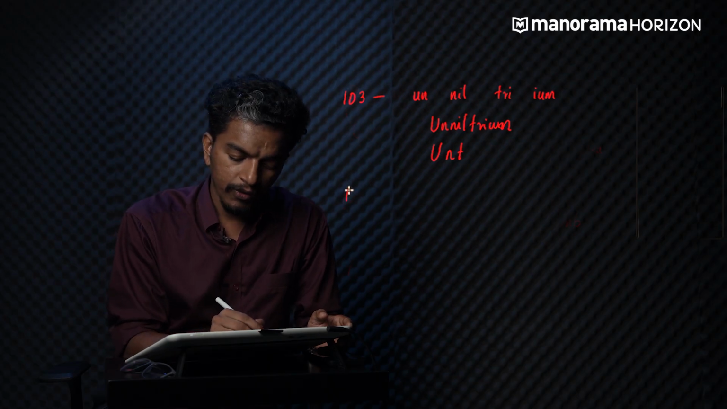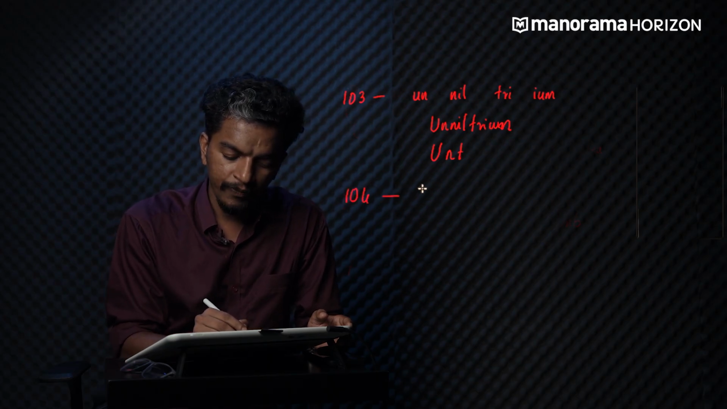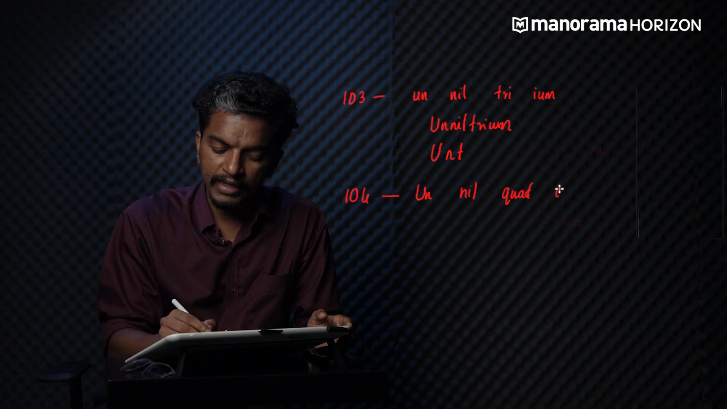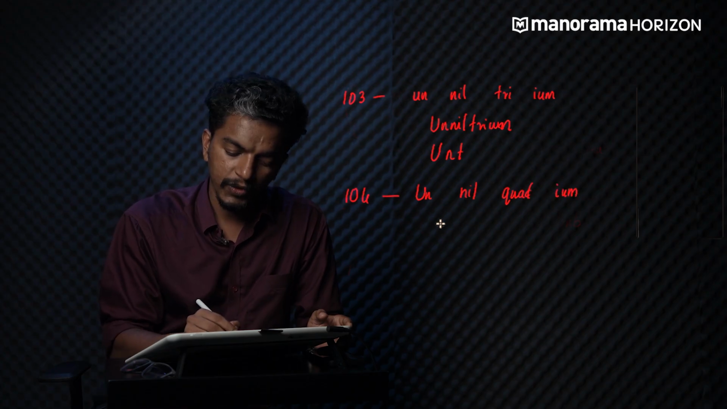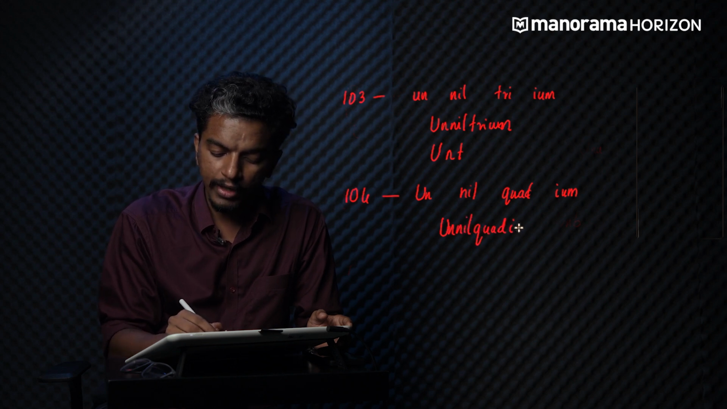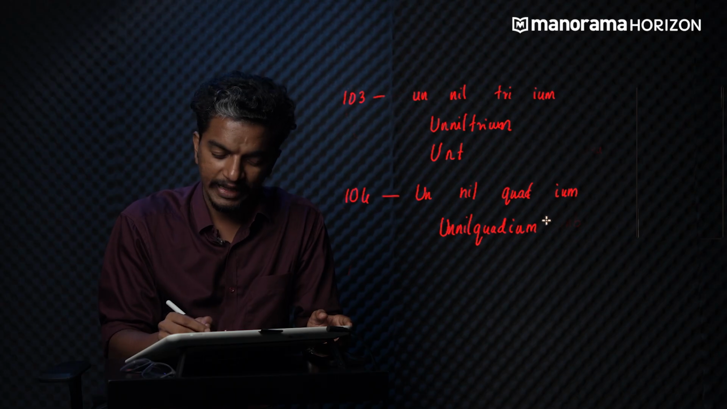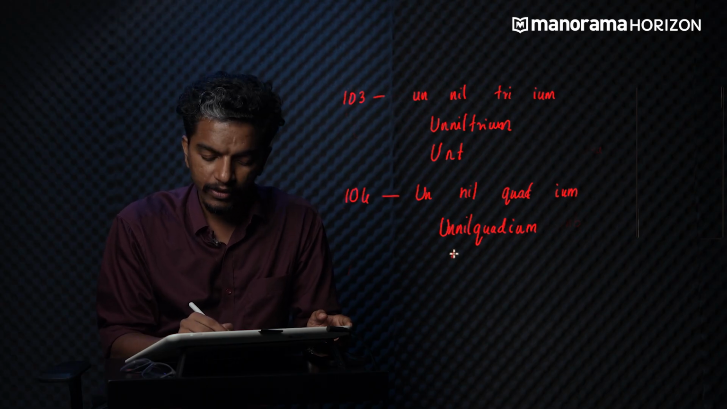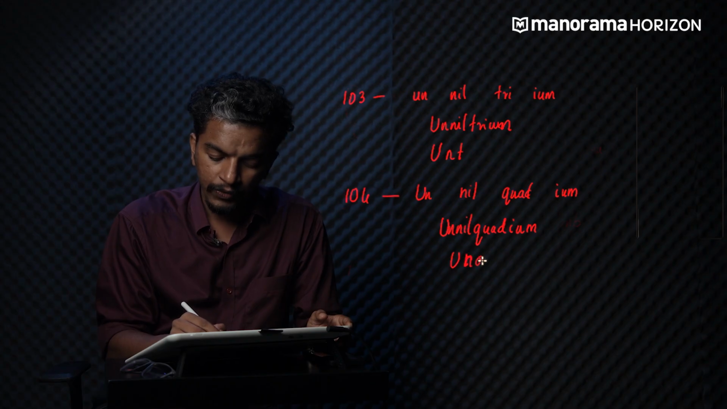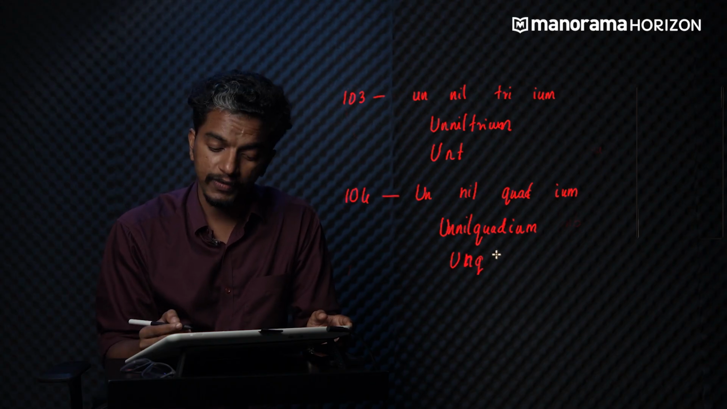Okay. For 104, for 1 we will write un. For 0, we will write nil. For 4, we will write quad, followed by the suffix ium. So the name will be un, nil, quadium. Un, nil, quadium. Sounds fun, right? So what will be the symbol of this element? U, N, Q. U, N, Q will be the symbol of this element.